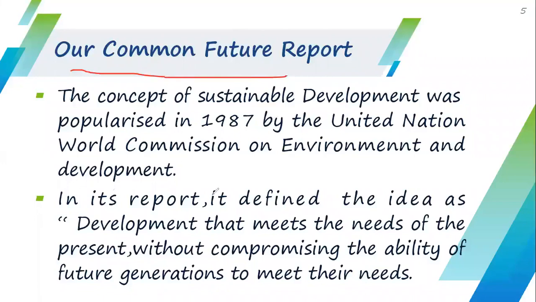The United Nations World Commission on Environment and Development gave the report Our Common Future, and in this report the concept of sustainable development was given. What is written in this report? According to this report, sustainable development is defined as development that meets the needs of the present without compromising the ability of future generations to meet their own needs.